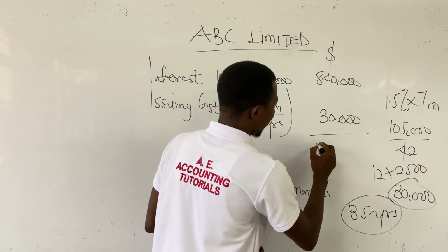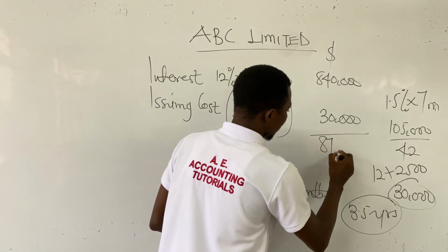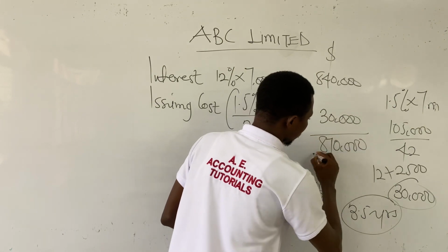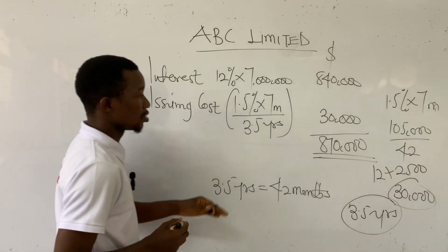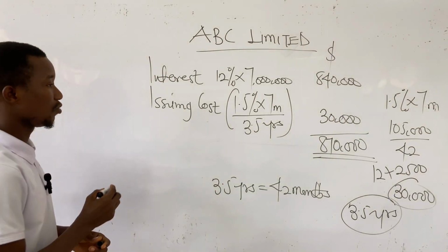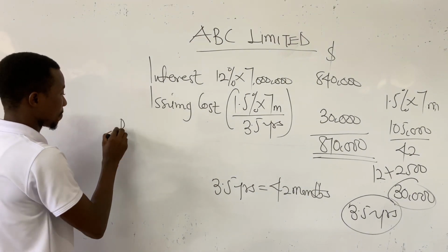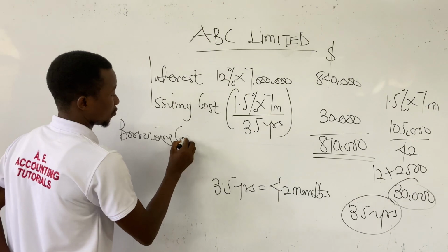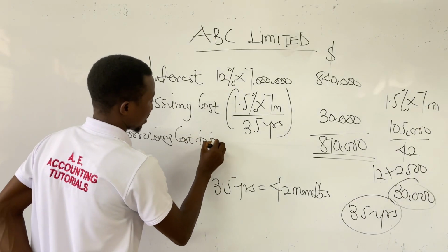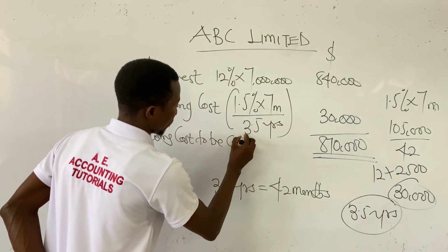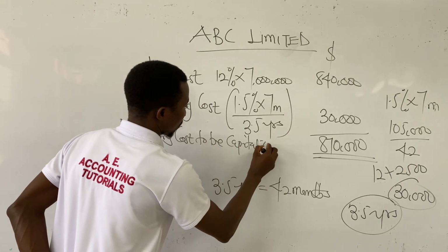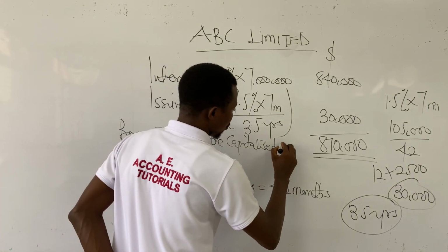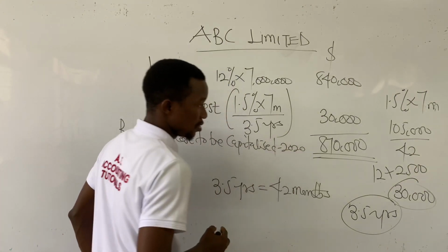Okay, and this will give us an amount of 870,000. Very good. So this 870,000 will be the borrowing costs to be capitalized. That is for 2020, only 2020.